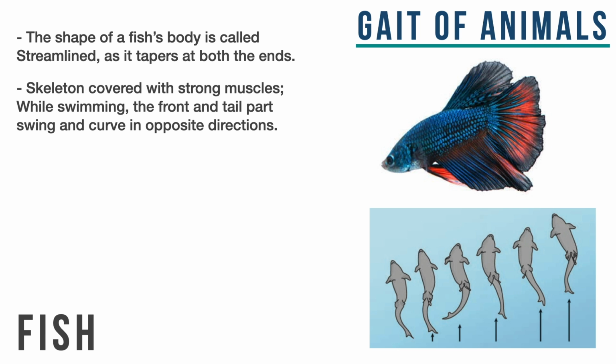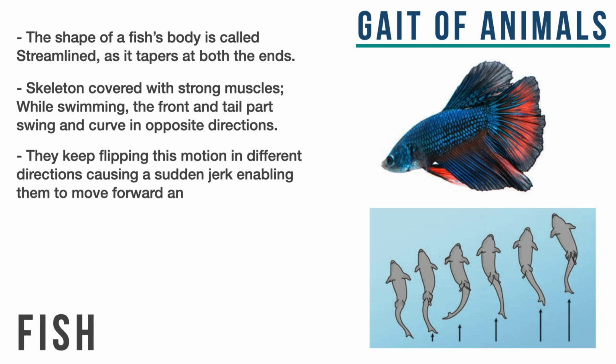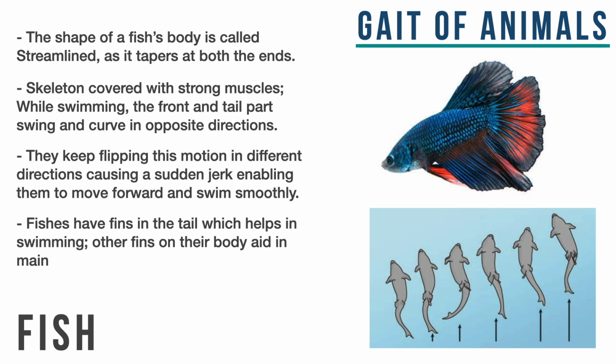So when fishes move in the water, either ends of their bodies swing and curve in different directions. This helps them cut through water at a high pace. And they keep doing this repeatedly, meaning that they keep swinging into opposite directions to lunge forward into the water at a fast speed. Also, they have a structure called fins. These help in swimming, maintaining balance, and a sense of direction.